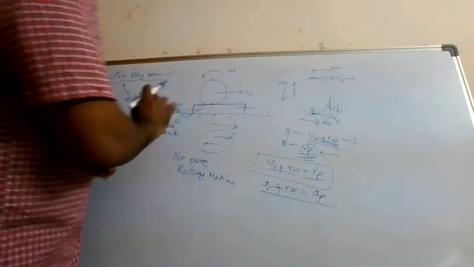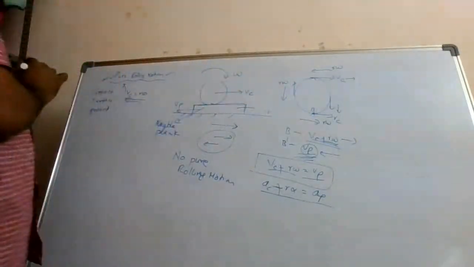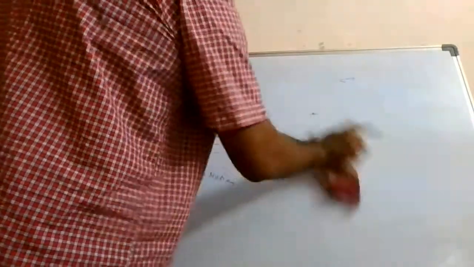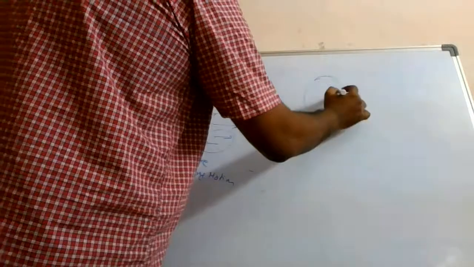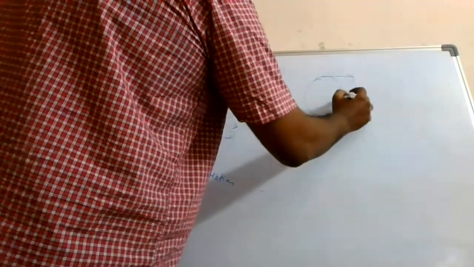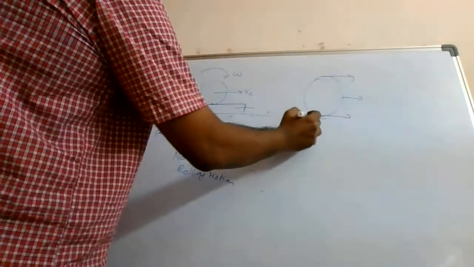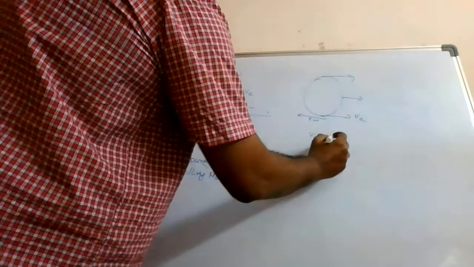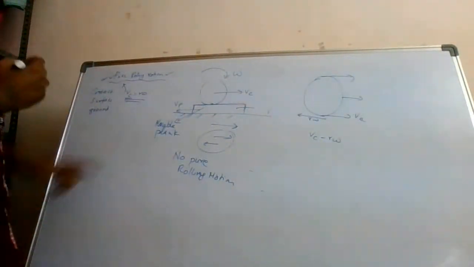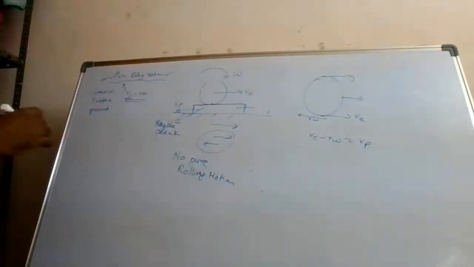Suppose in the same condition I put it like this, omega. Alright, so here what will happen? Because I don't want to draw the same thing in the same place. So here you can see that Vc is in this direction as always. But because omega is like this, this point r omega will be in this direction. So what is the net speed? The net speed is Vc minus r omega, isn't it? And the plank is in this speed. So if it is equal to Vp, you will get the condition of rolling motion.